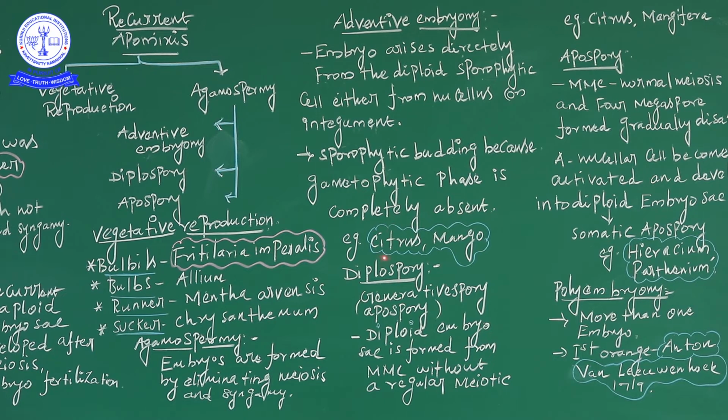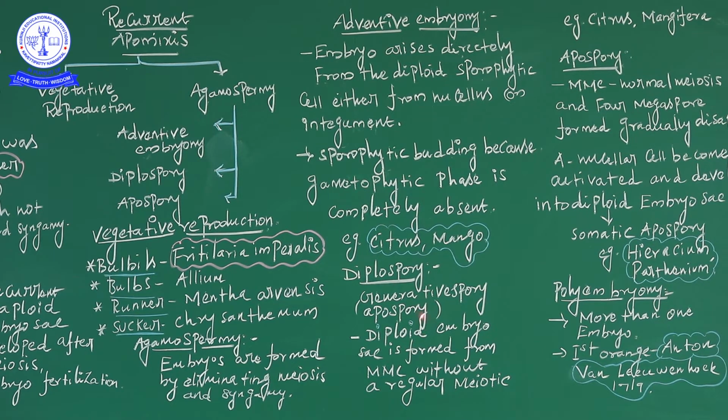Diplospory has another name, generative apospory. Generative apospory is the condition where a diploid embryo sac is formed from the megaspore mother cell, or MMC, the diploid megaspore mother cell, without a regular meiotic division.